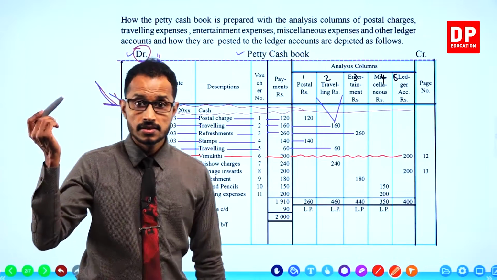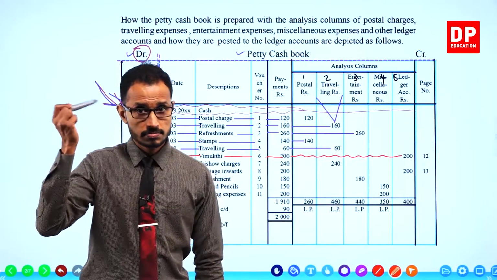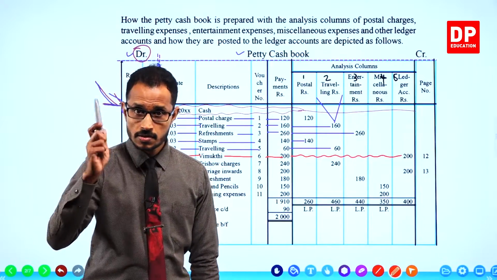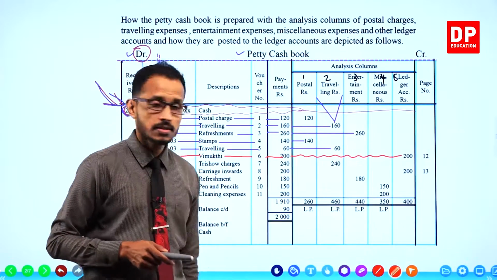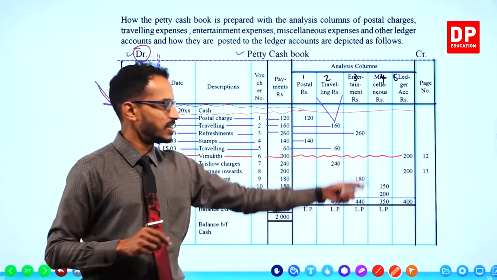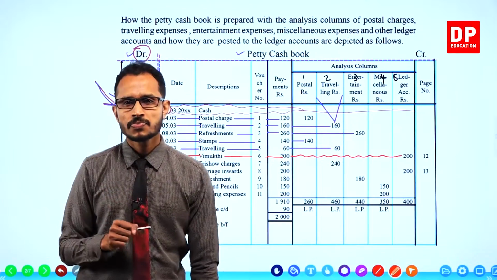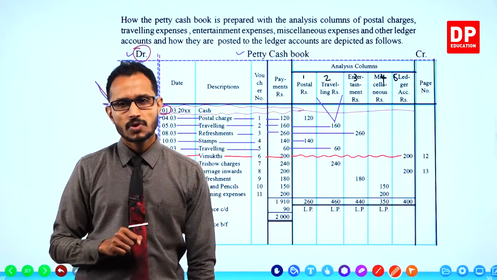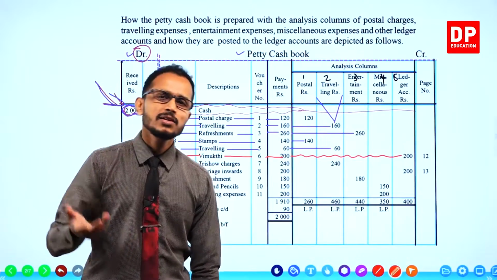All right, something to remember, because I'll tell you the reason. Most of these names, individuals, are small time creditors of our business. We are owing money to them.